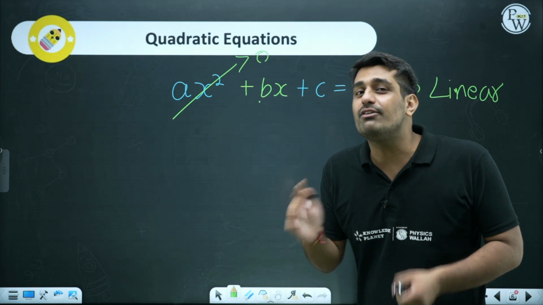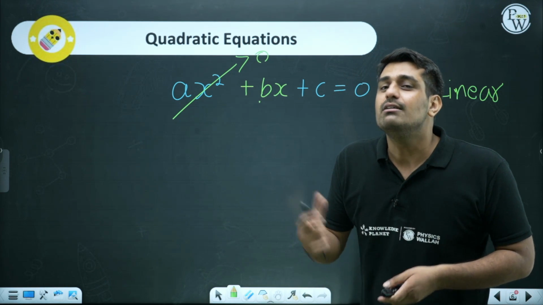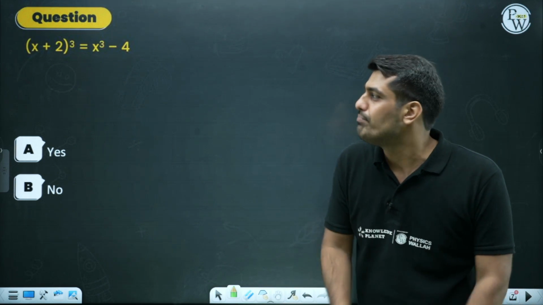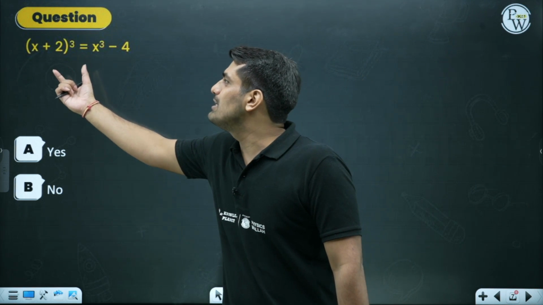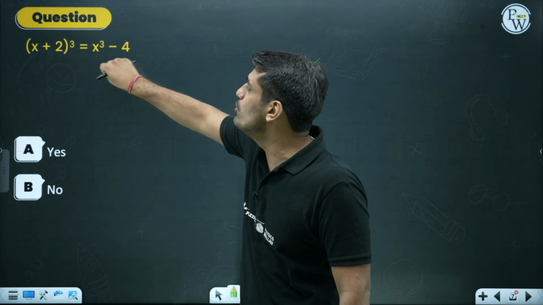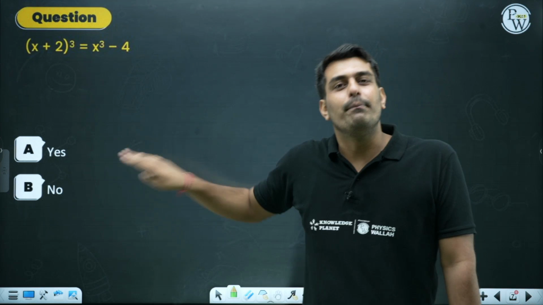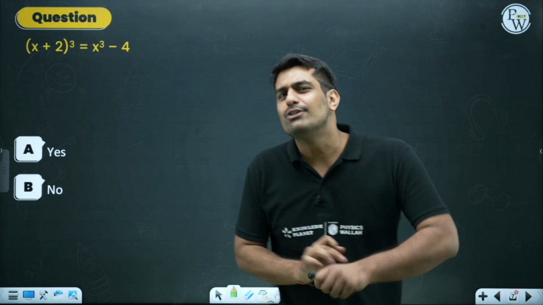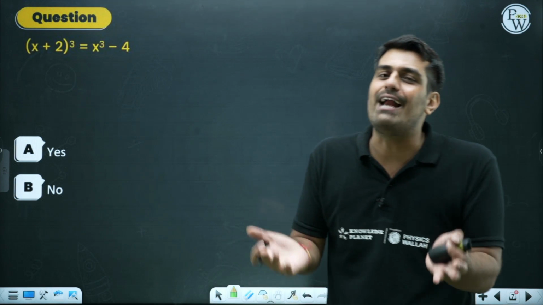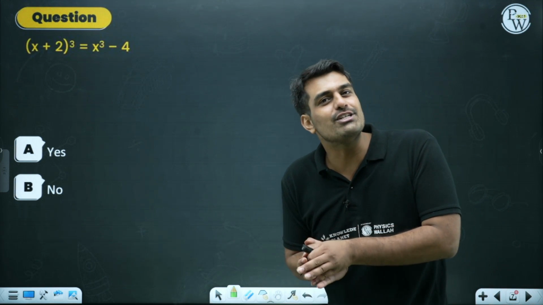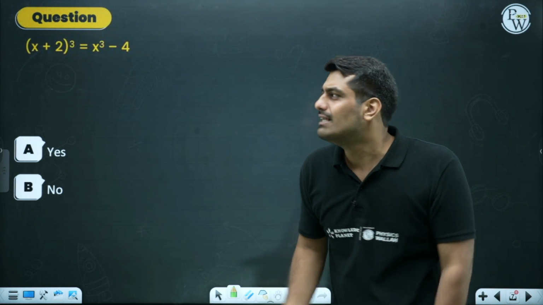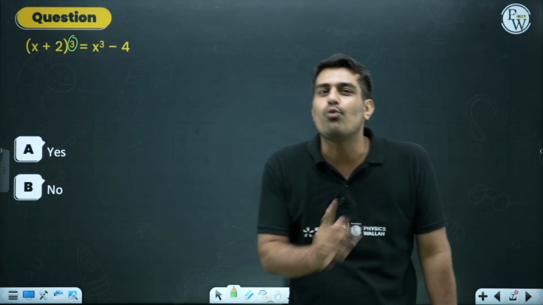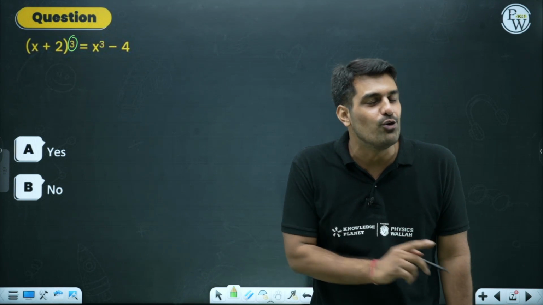So let's talk about the first thing which I told you. Whether the given equation is always a quadratic equation or not, how would you check? So here we have an example, x plus 2 whole cube equals to x cube minus 4. Yes and no basically is for the question whether it's a quadratic equation or not. Alright, so I would suggest pause the video, try to solve and give me the answer. Few of the students might be surprised what's there to be solved. Sir, I can see over here there is 3. So this will not be a quadratic equation, rather this will be a cubic equation.